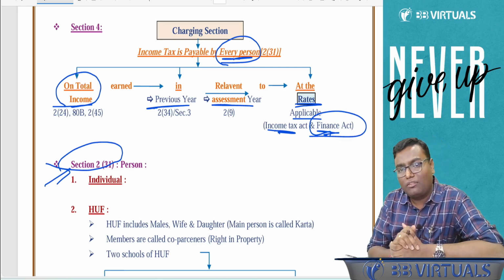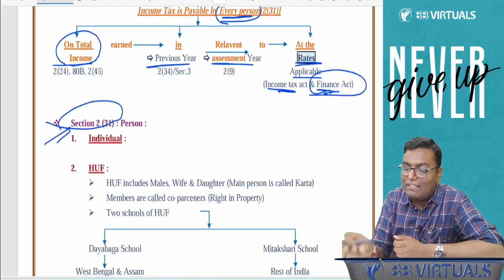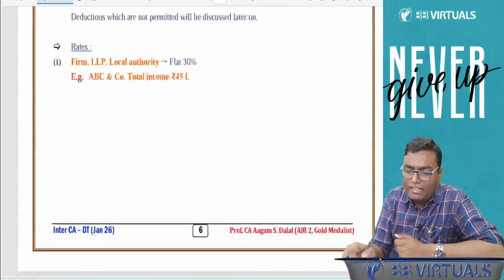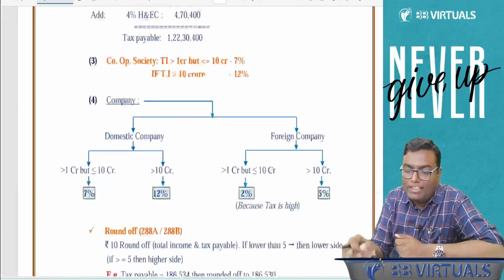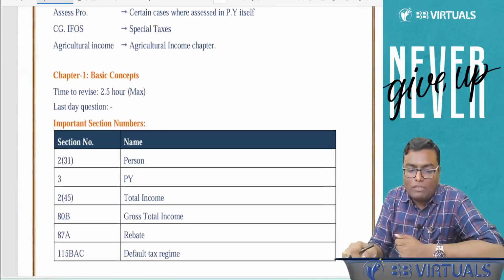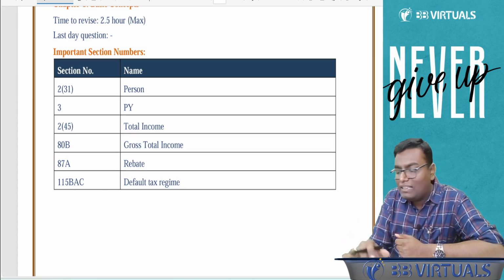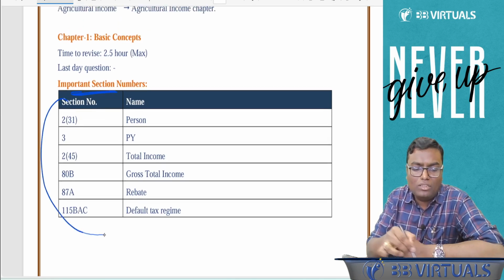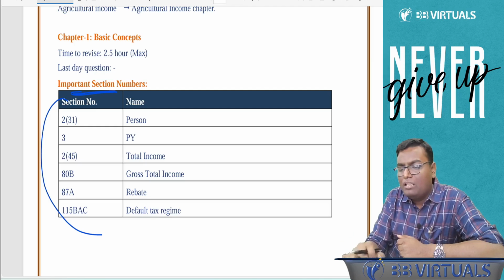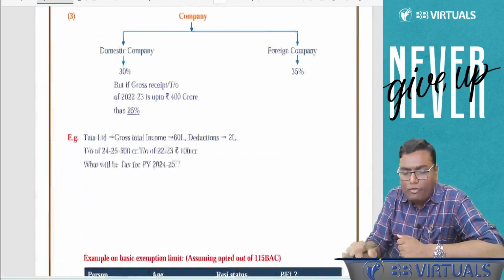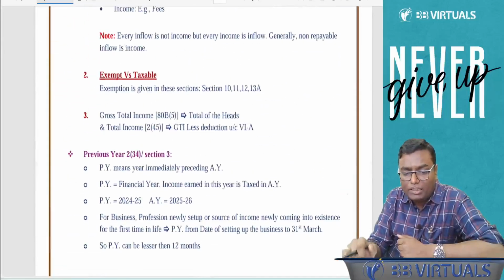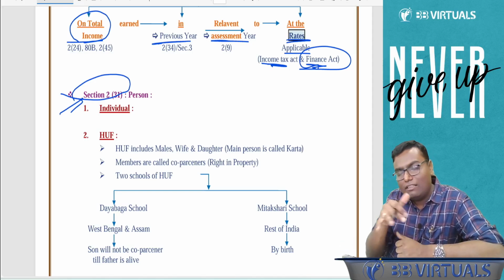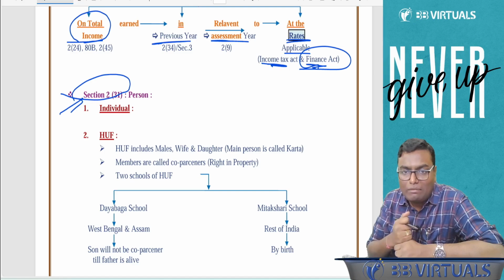But as a student-friendly person, I have taken hard work and prepared one small table of section numbers that you are supposed to remember on the last date. These are the bare minimum section numbers, given on the last page of each chapter. If you remember 100% section numbers, I'm more happy, but at least remember those given on the last page.